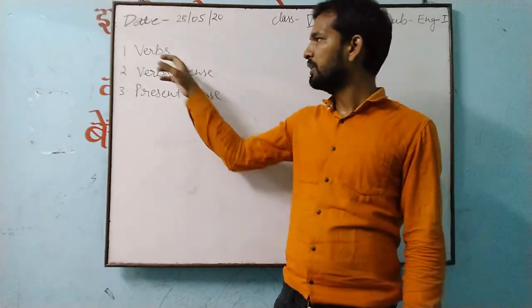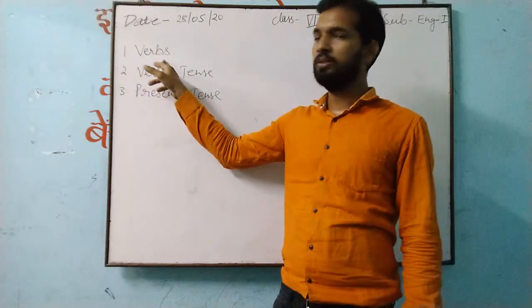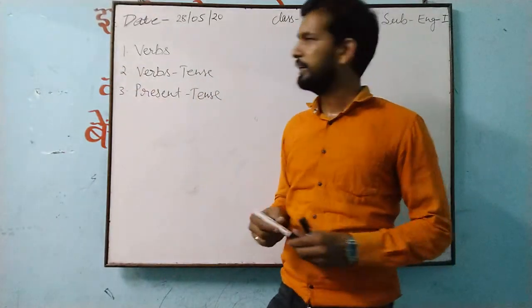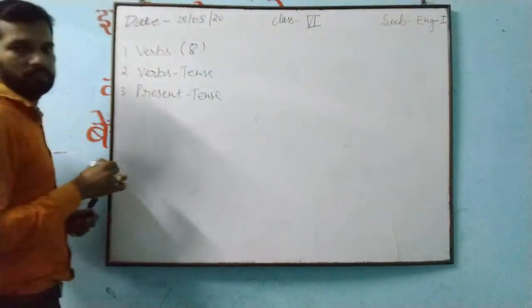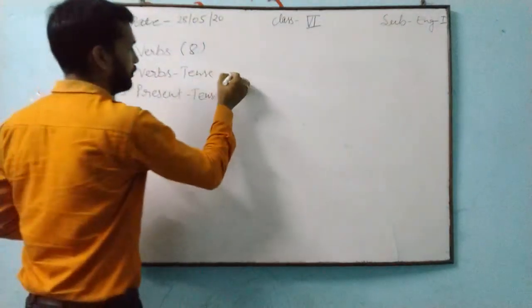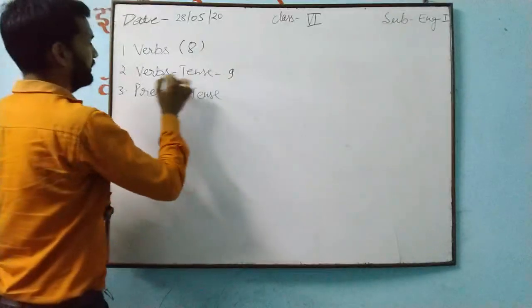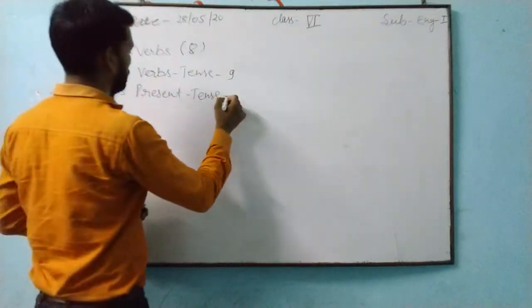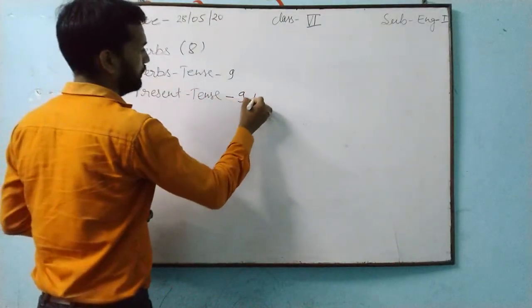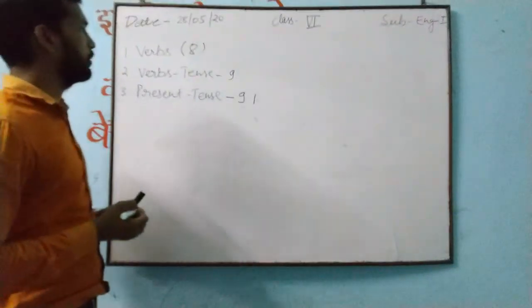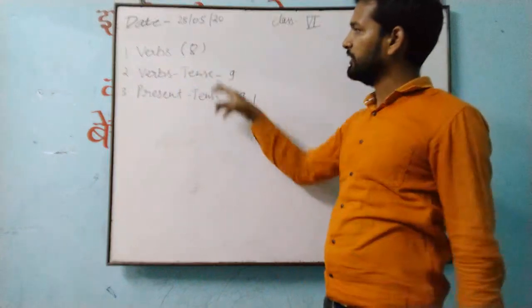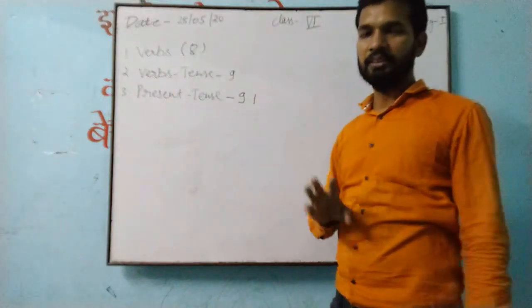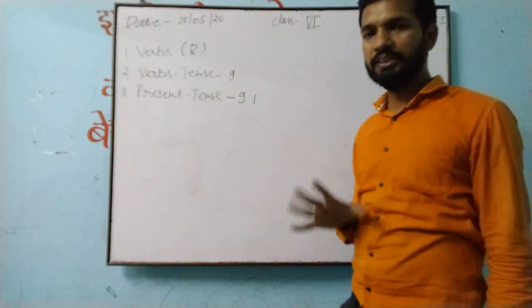See, our first point is verb. This is lesson number 8. In lesson number 9 you will get verb and tense, and in lesson number 9.1 you will get present tense. So here you are getting three lessons in one session only.